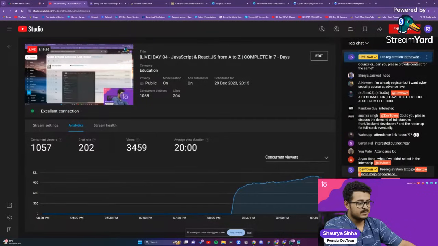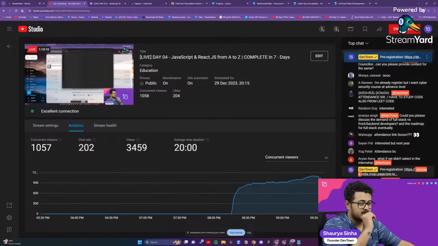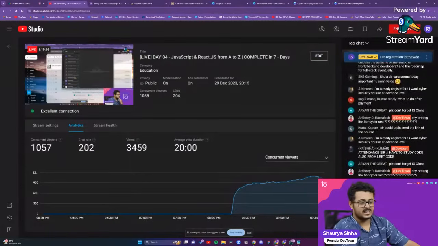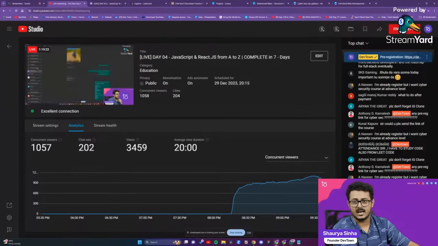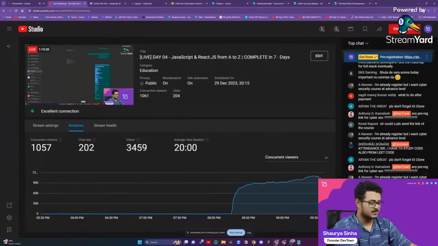Can you please discuss the demand of full stack versus front end or back end developers and the roadmap of full stack developers? Okay, so what would you like? A wife who is able to cook, earn, clean the house and drive a car, or a wife that knows only cooking? You will want an all-rounder at the end of the day, right? Same goes with ladies as well.